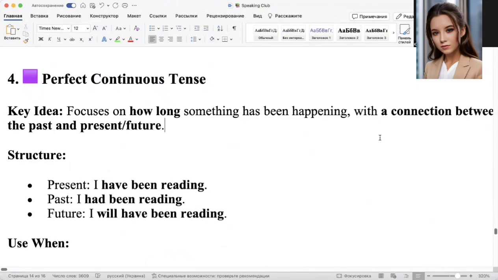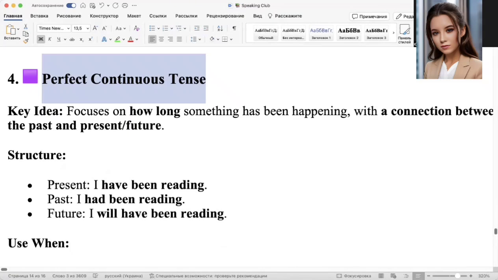Continuous is a process. And in perfect continuous tense, the focus is on how long. So period. How long we do this action. It's like end result and process. Period of time. So it focuses on period of time. Perfect focuses on result, and perfect continuous focuses on period, how long we do this.